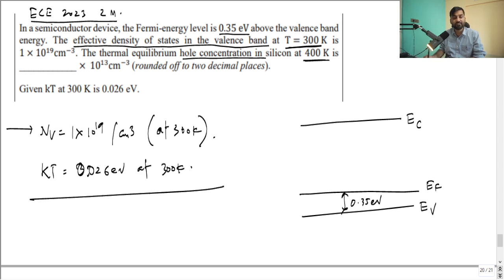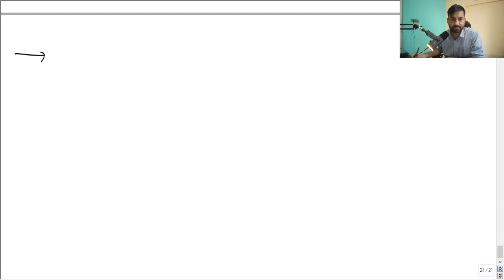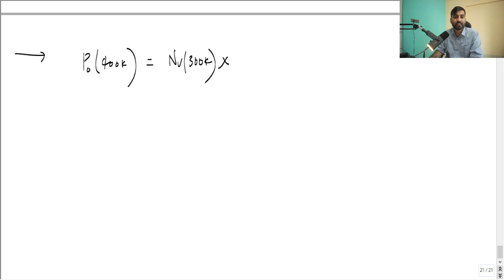Now in the exam, from where you have to start writing, let me show. What you have to write here is P naught at 400K. Okay, this you must write. Then you can write NV at 300K times that temperature dependence. NV is going to vary, right? At 400K you have to find it.